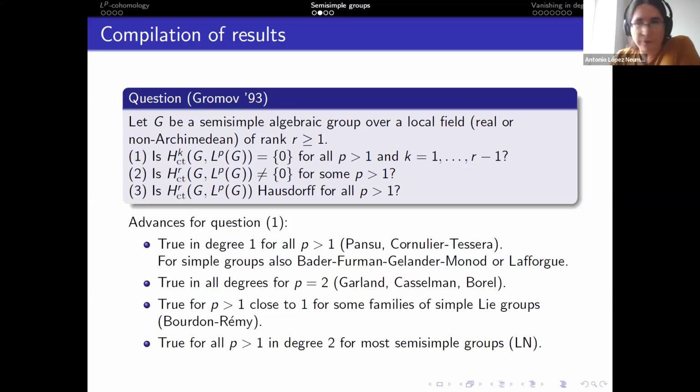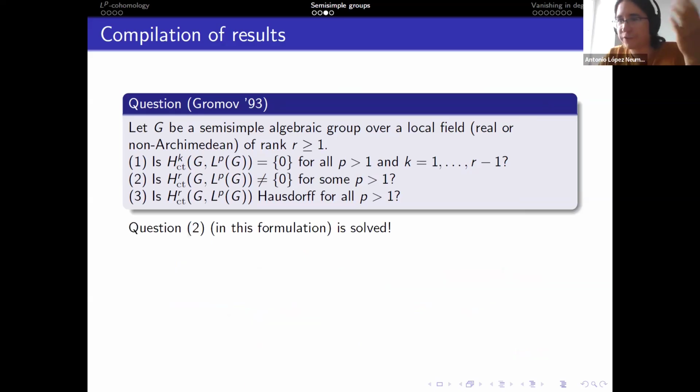Right. So then, well, the reason I wanted to advertise is that what I try to do is, well, to continue with the next degree. After degree 1, we have degree 2. So in degree 2, we're able to do it for most semisimple groups for all P. But again, there is a sacrifice in there, as it is not for all semisimple groups of rank at least 3. Right. Before continuing with question 1, let's say what is known for questions 2 and 3.